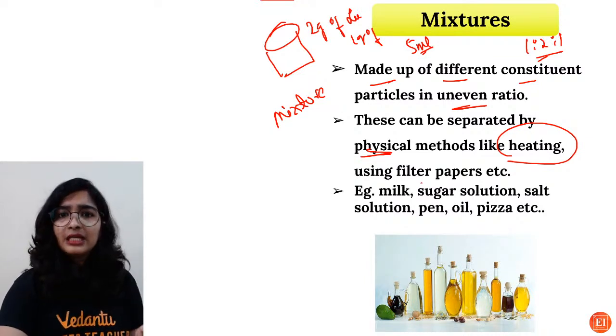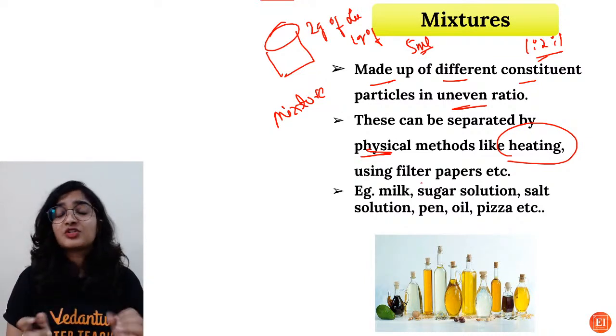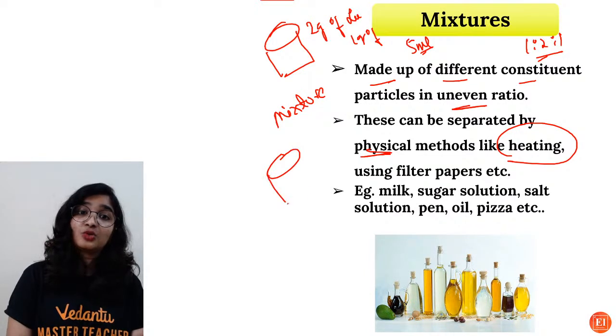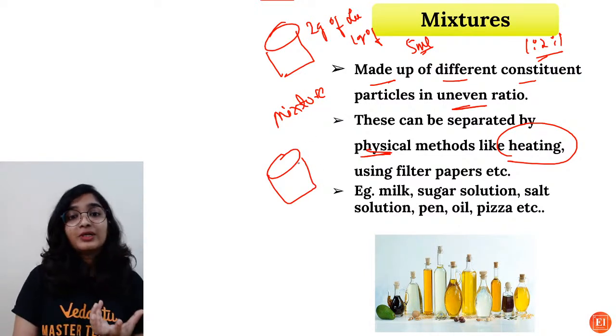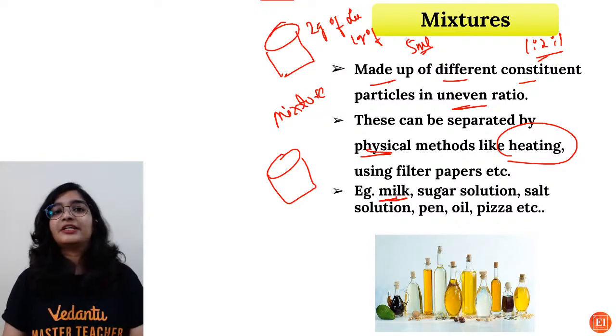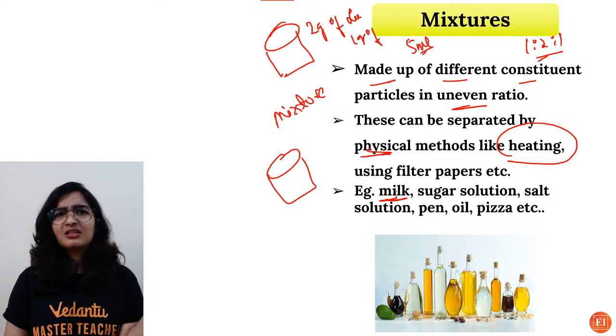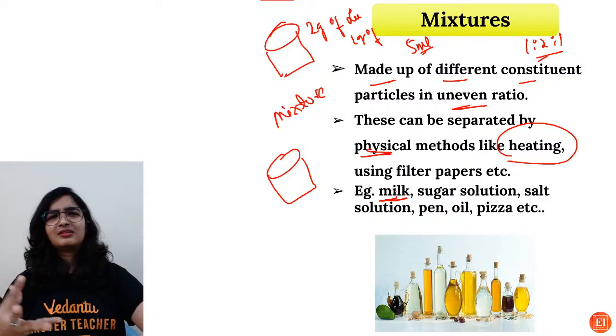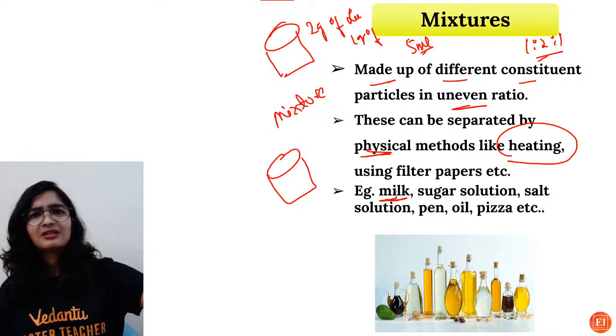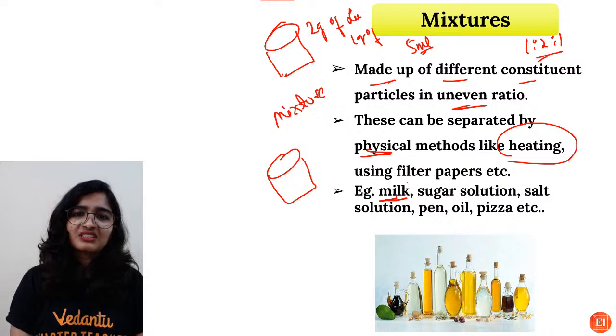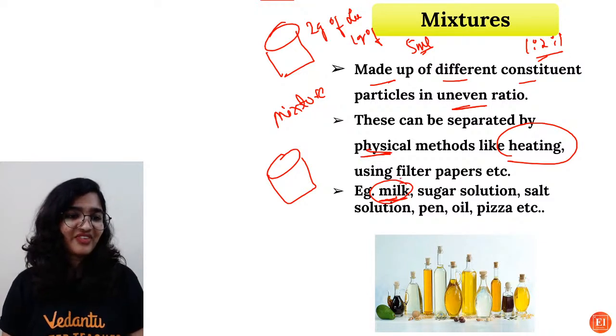So for example, milk. Milk is a mixture. Forget about adding sugar to it or Horlicks or Bournvita. Milk itself is a mixture. But you won't be able to see anything. We thought milk is a pure substance. Everyone says, hey, pure as milk. But in reality, milk is a mixture. Right?